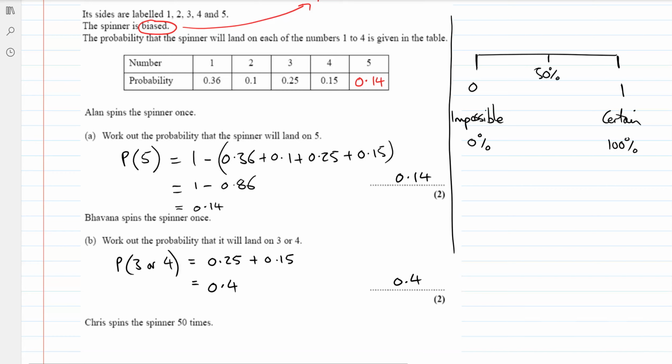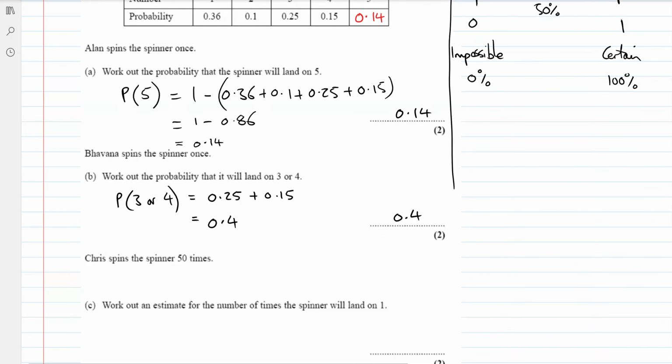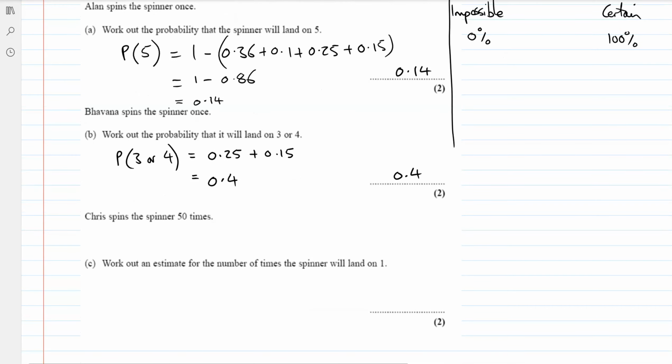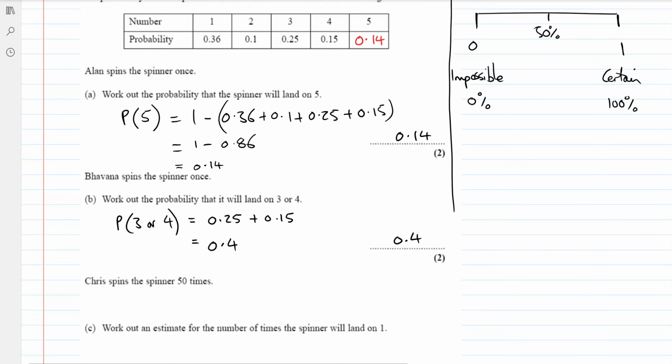If I then threw in a 5 as well, 3, 4, or 5, there's lots of different options. So the chance is going to go up. So 3, 4, or 5 would be chance of a 3, plus the chance of a 4, plus the chance of a 5. Okay, it's going to go up. And then if I add in a 2 as well, it's going to go up further, because it's more likely to happen because there's more outcomes that I desire, more outcomes that are acceptable ones that I want. Okay, remember this is only on one spin. Okay, because there's going to be different kind of ways they can ask this. So the most kind of simple types, those two.